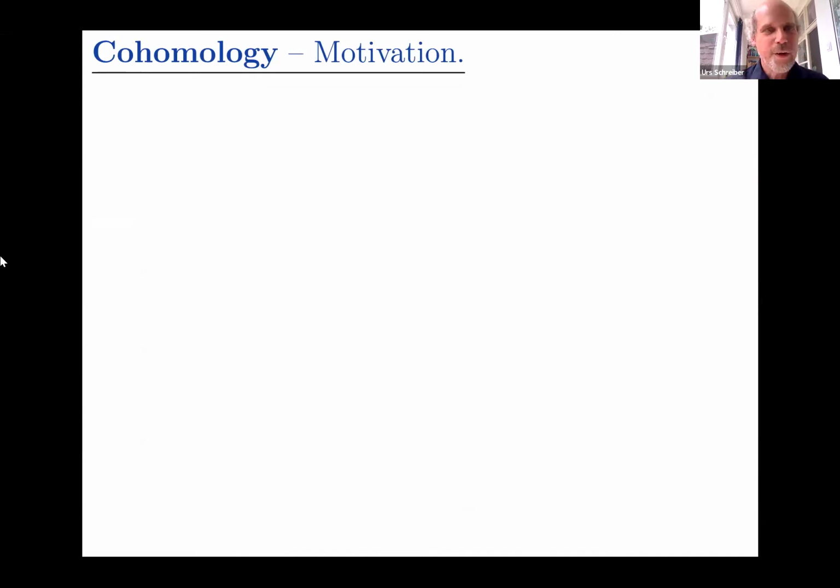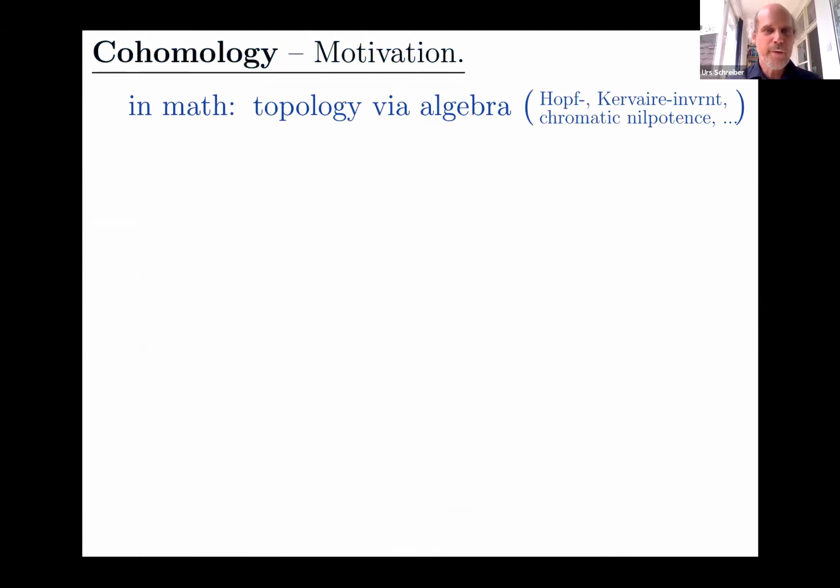All right, so I'll motivate the three terms, geometric, cohomology, and orbifold before we start. So cohomology, you might think, okay, this is an ancient thing, but let's just think about it for a second. In math, of course, cohomology is what allows you to do topology via algebra. That's the topic of algebraic topology. And there are some famous theorems indicated on the right here that have been proven in recent years that prove subtle statements about topology, or rather homotopy theory, by transferring it to the realm of algebra by taking some generalized cohomology of all spaces involved. So that's a big deal in math.